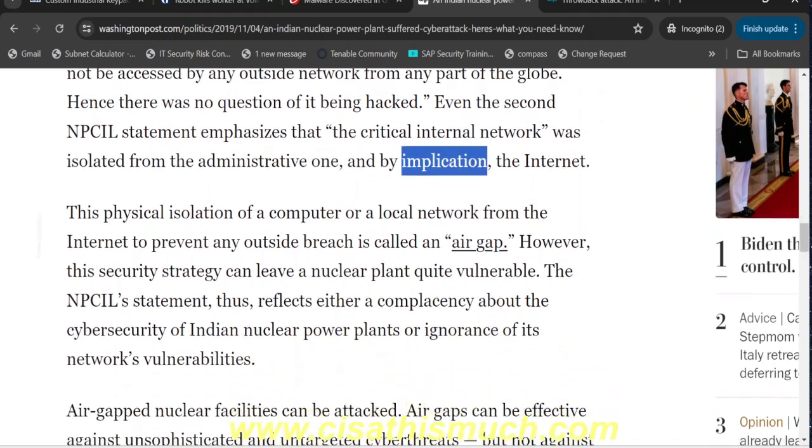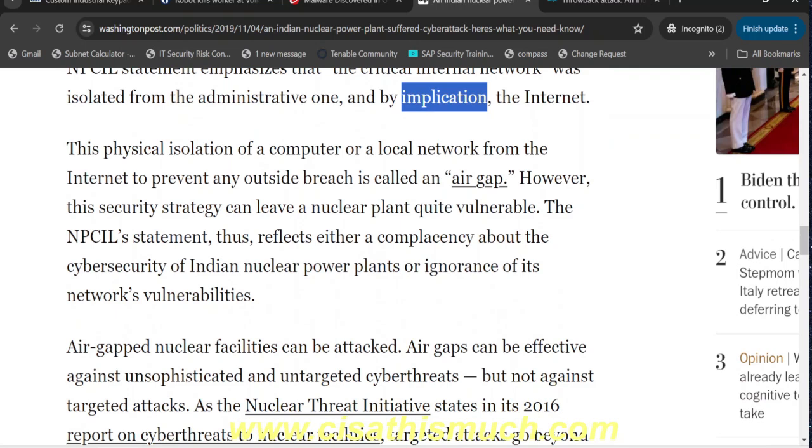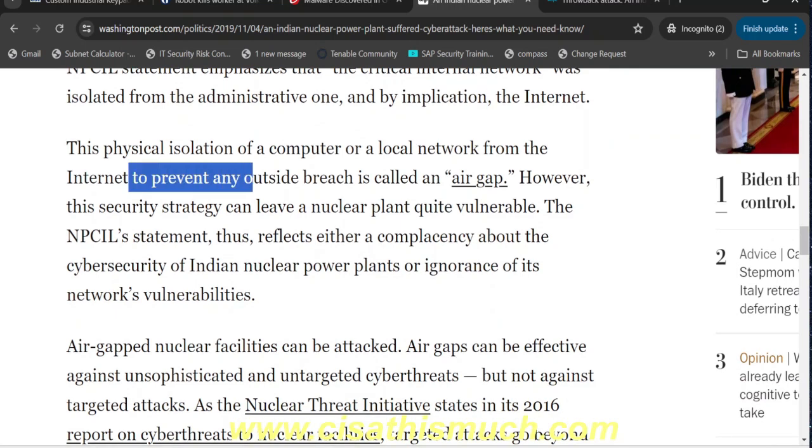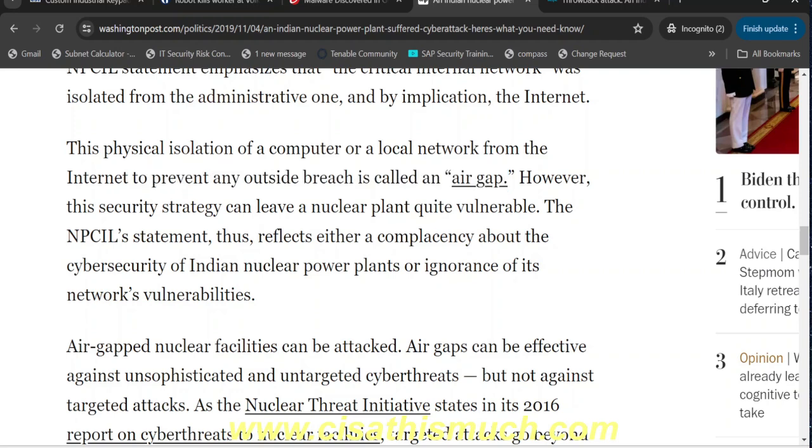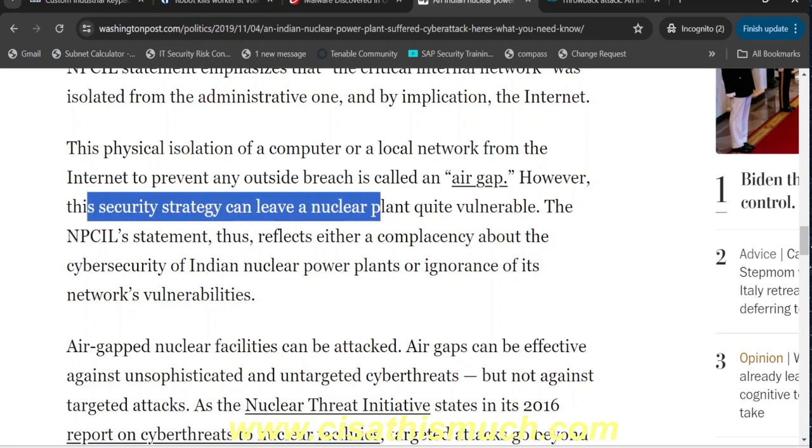So this physical isolation of a computer or the local network from the internet to prevent any outside breach is called an air gap. So when we say we are isolating this from the internet, this term is called as what? This term is called as air gap. However, this security strategy can leave a nuclear plant quite vulnerable.